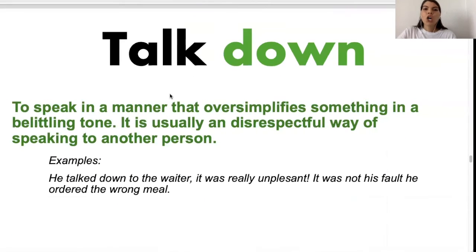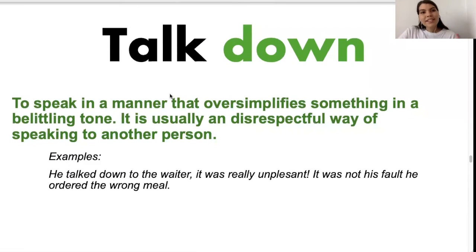We have talk down. So this is an interesting phrasal verb. It's used very often. Hopefully you don't have many experiences like this, but to talk down means to speak in a manner that oversimplifies something. There's a tone. The tone is very important.